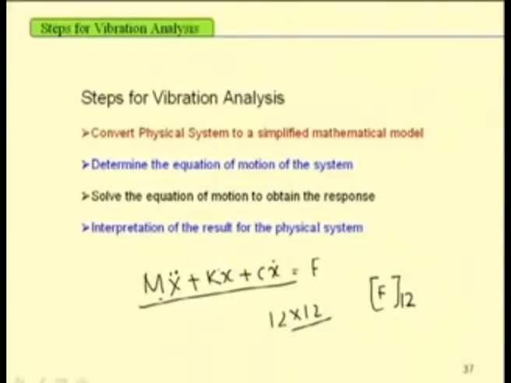In that way, by using the modal analysis method, one can have n number of uncoupled single degree of freedom equations. So, knowing the solution of a single degree of freedom system, one can find the response of multi degree of freedom systems also.